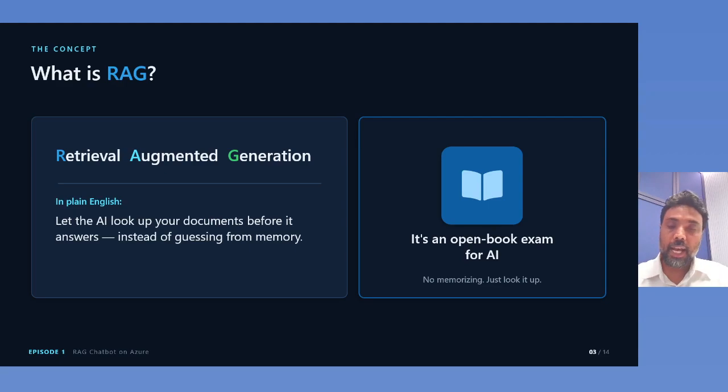But when you place RAG with AI, what happens is, in the open book exam, RAG will see the question, and then RAG will find the exact relevant three doc pages or three pieces, and it will present them to AI saying, this is the question, the answer will be in these three pages, just give the answer, right? So then AI has no need to read entire documents or remember entire documents. It just goes through the three pieces, three pages, and generates the answer. Okay, so that's where RAG comes in.